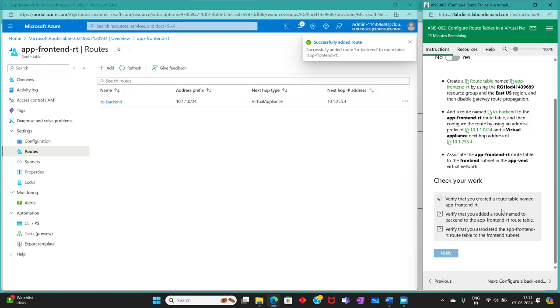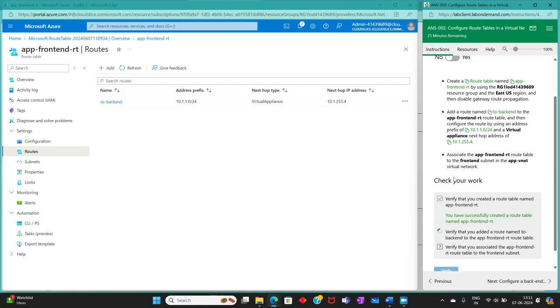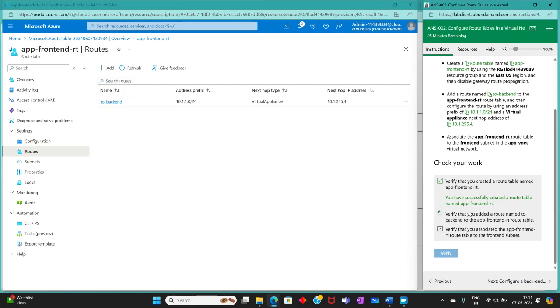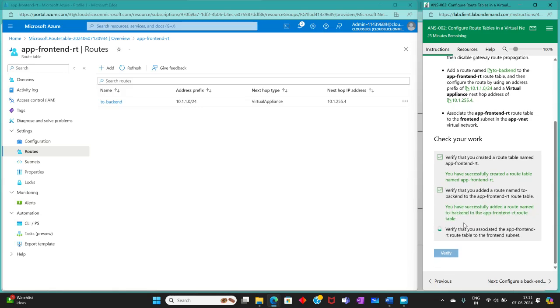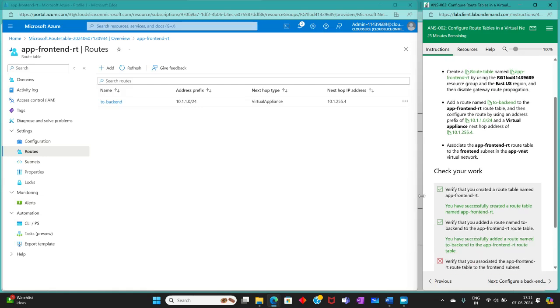Let's verify that you created a route table named F-fronted RT. Verified. Next is verify that you added a route name to backend to the F-fronted route table. Verified. Verify that you associated the F-fronted route table to the fronted subnet. I didn't do this, right?